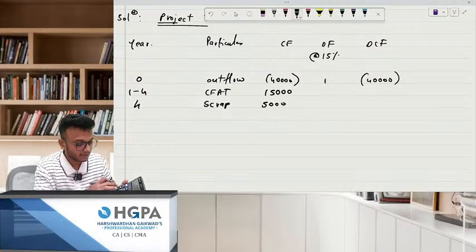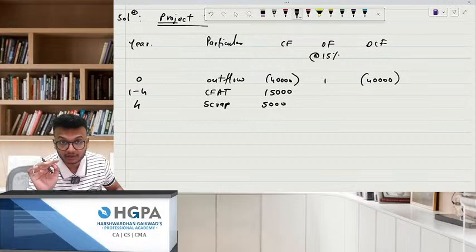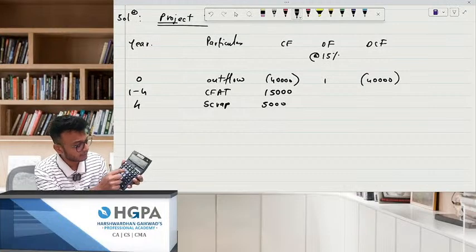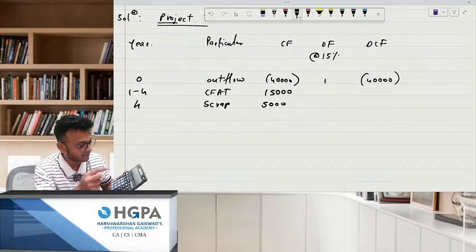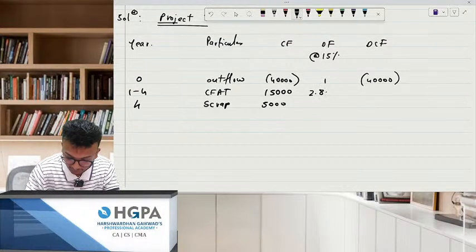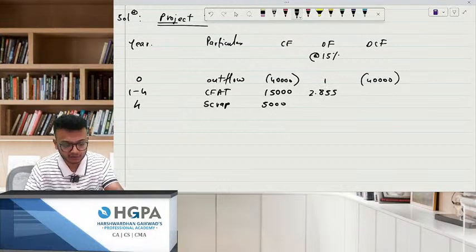Now, do one thing. Take your calculators. 15% for 4 years, you need to give me a cumulative factor. So, 1 divided by 1.15, then M plus, M plus, M plus. How much is it? 2.855. Is everybody getting 2.855?